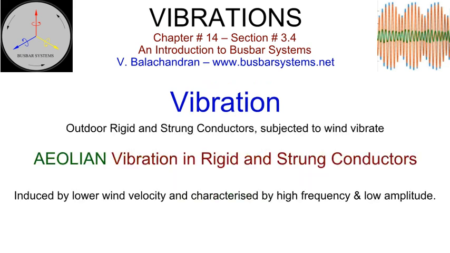Vibration. Conductors installed outdoors are subject to wind. Apart from exerting a load on the conductor parallel to the ground, they can cause the conductors to vibrate. At lower wind velocity, they are termed as Aeolian vibration. These are characterized by high frequency of the order of 5 cycles per second to 150 cycles per second approximately, and a maximum amplitude equal to the diameter of the conductor.